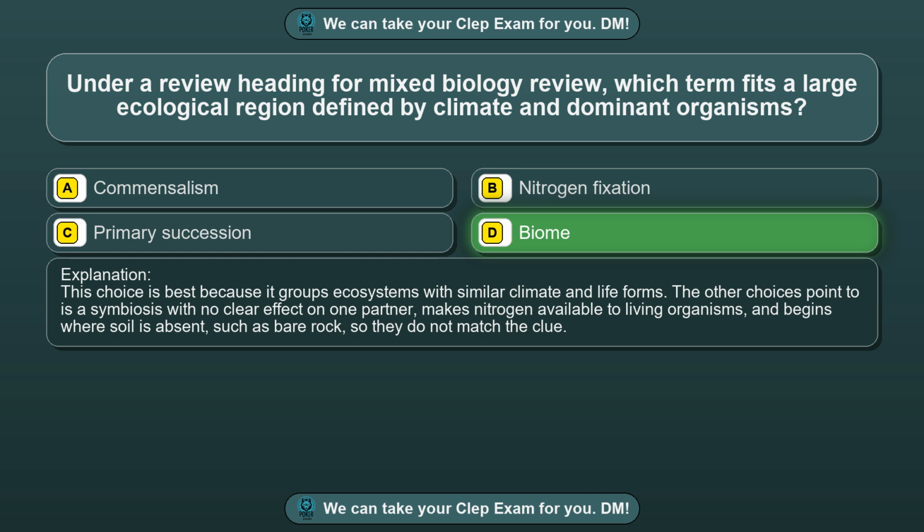The other choices point to is a symbiosis with no clear effect on one partner, makes nitrogen available to living organisms, and begins where soil is absent, such as bare rock, so they do not match the clue.